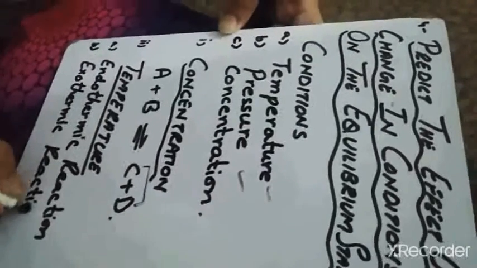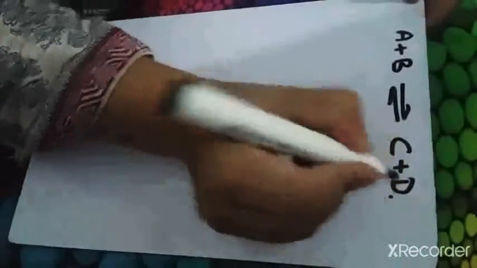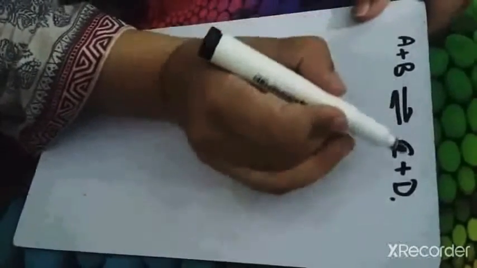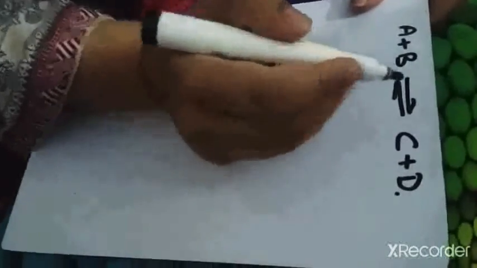The reactions in which heat is evolved or the reactions during which heat is released, right? So in reversible reactions, we have forward reaction as well as reverse reaction, right? In this case, if the forward reaction is endothermic, then the backward reaction is exothermic reaction, right?